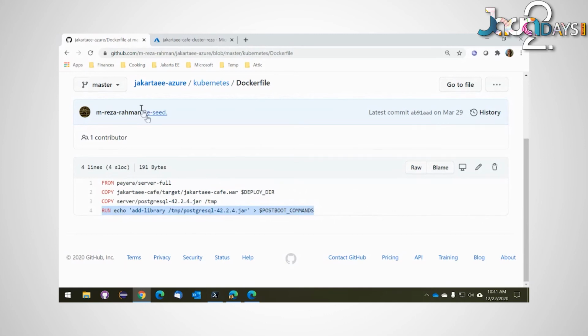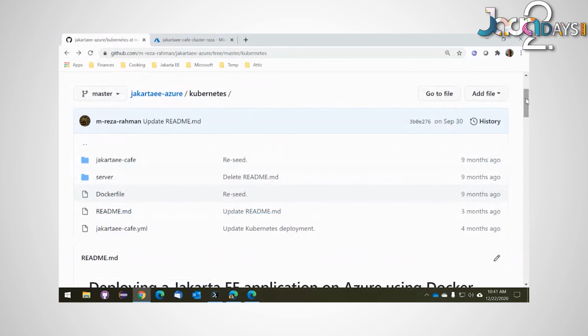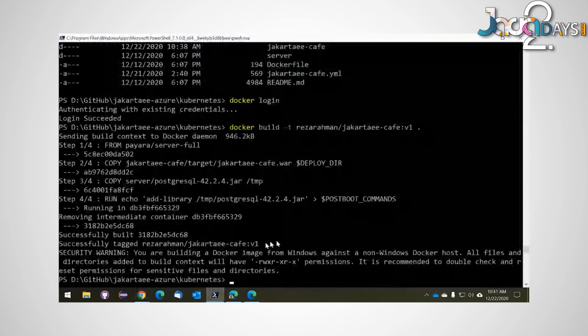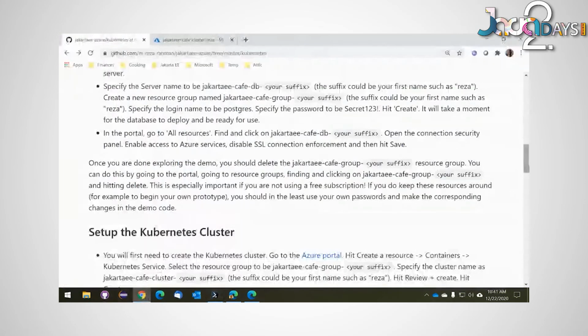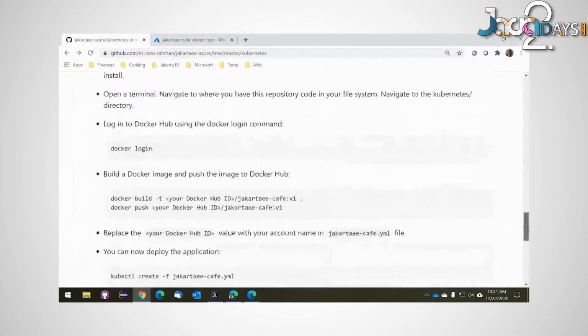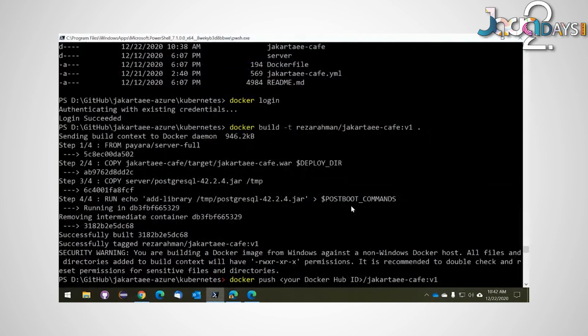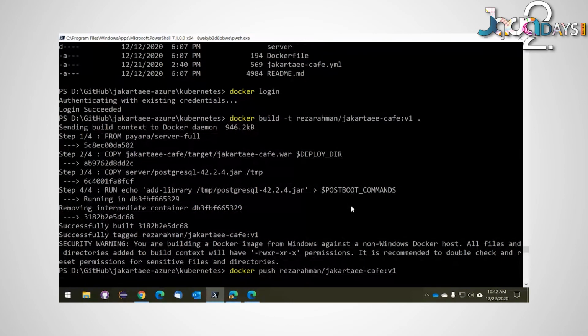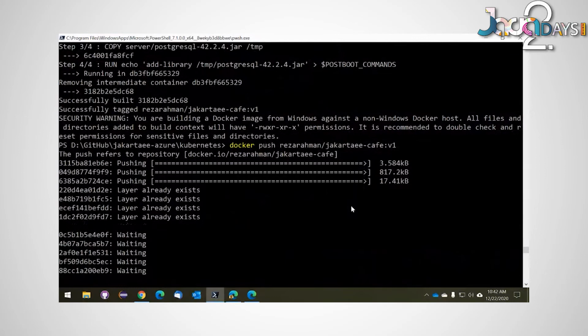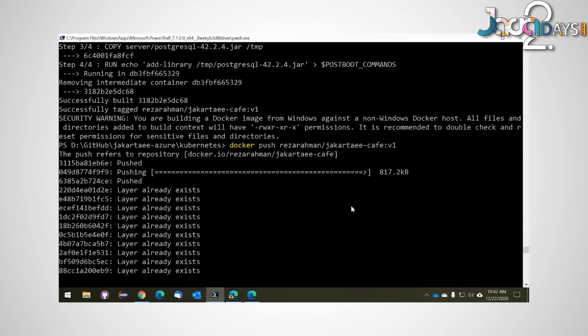So right now, my Docker image is built. It's ready to go. I've given it a version number. I'm going to go ahead and upload this Docker image onto Docker Hub. Okay, so I'm going to push this, and I've pushed a copy of this already, so this is going to go super fast because it's already cached. Yeah, as you can see, a layer already exists. So this is all done already. Okay, so I'm done there.